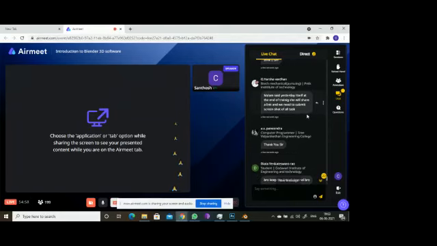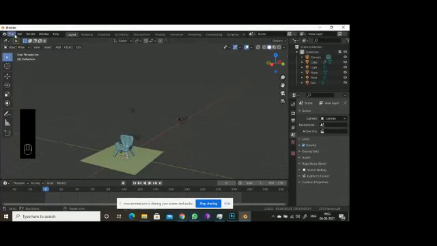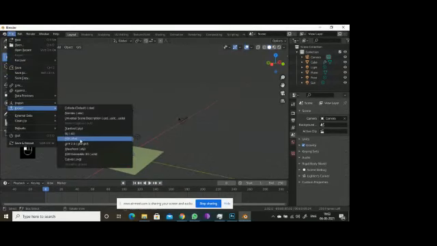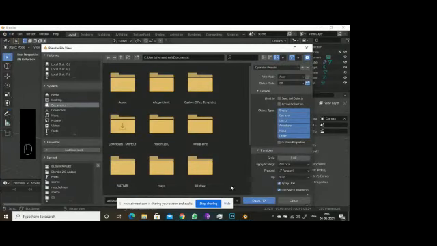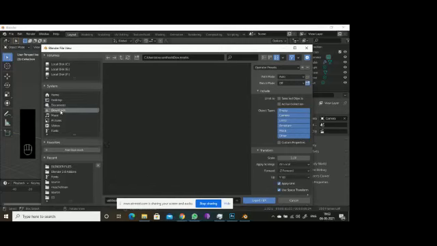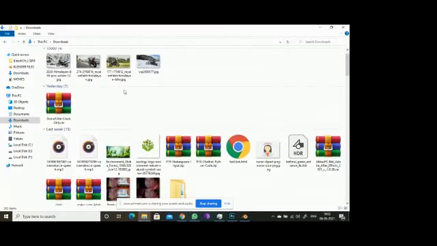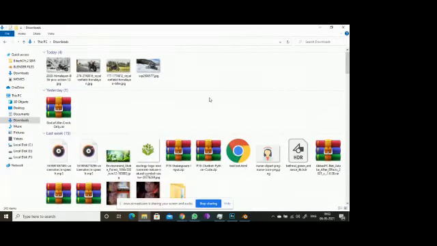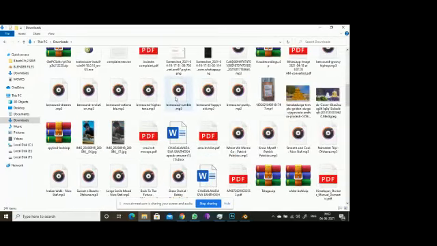Today I am telling you how to export. If I press export here, I want to export in FBX. So the location. Here I will export this one. If I go to that location, okay, so where is it.